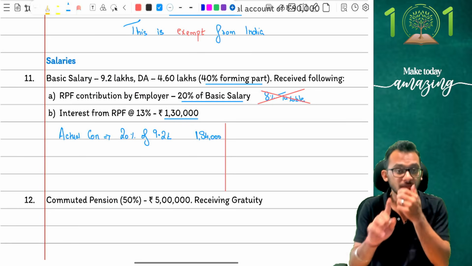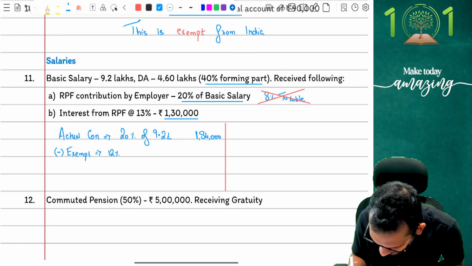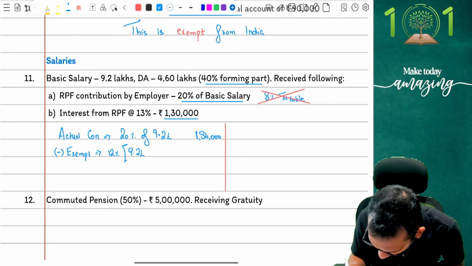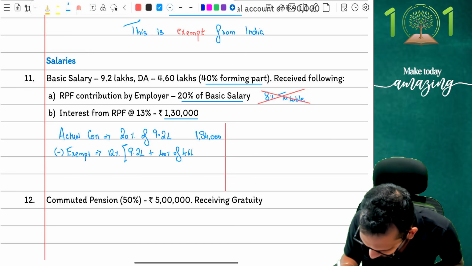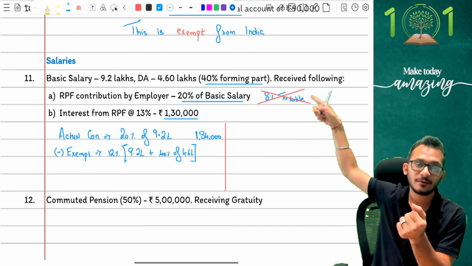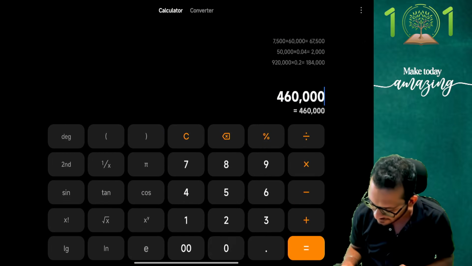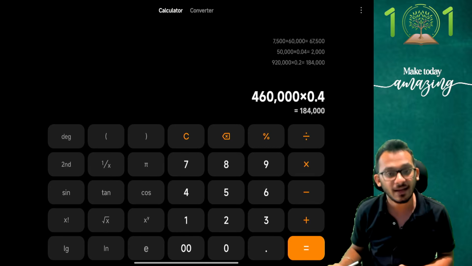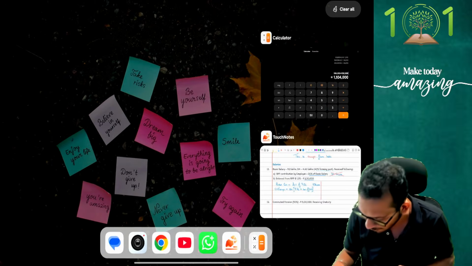Clear, not clear? Now comes the important part. Please look, what am I going to exempt? I am going to exempt 12% of 9.2 lakhs plus the 40% of 4.6 lakhs. Correct? Yes, people, salary definition is what? Basic pay plus DA forming part. DA forming part is 40% of 4.6. So that is what the answer should be, which means I'm going to say first 4,60,000, 40% is the number, which is 1,84,000. To that 1,84,000, I will now add my 9,20,000 basic salary, which is 11,04,000.